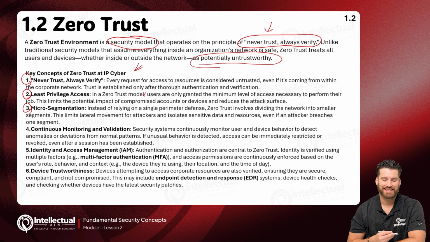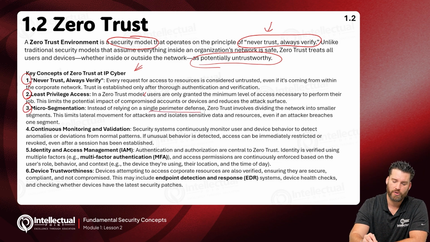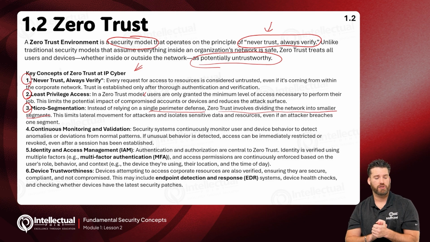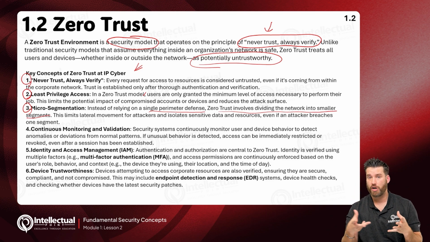Three is micro-segmentation. Now we're going to get into this later as well, but instead of relying on a single perimeter defense, Zero Trust involves dividing the network into smaller segments. So we're going to talk about networking and infrastructure later, but if you think about networking, think about it as a group of computers talking to one another.